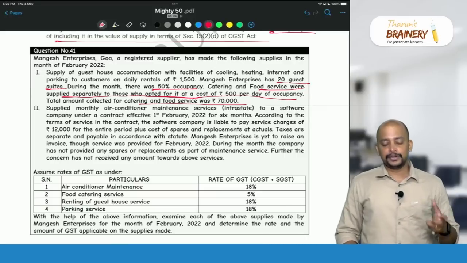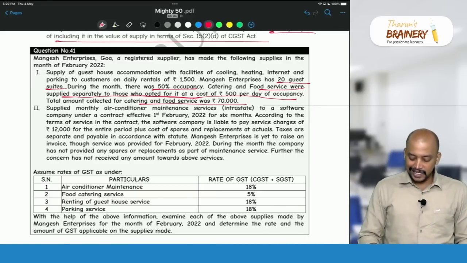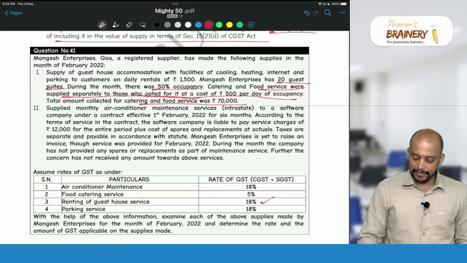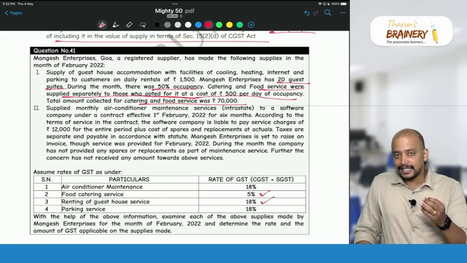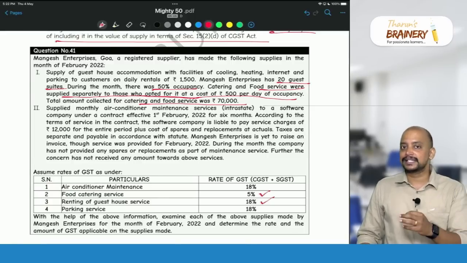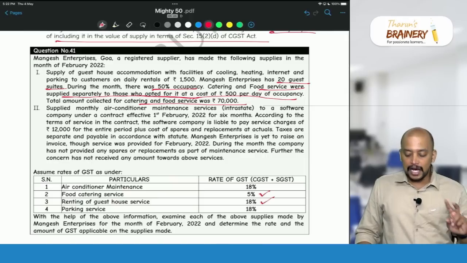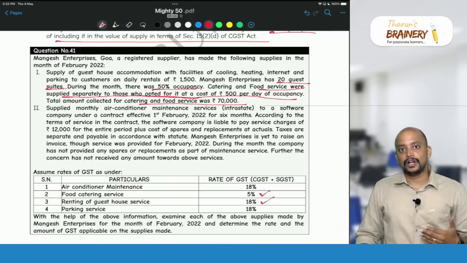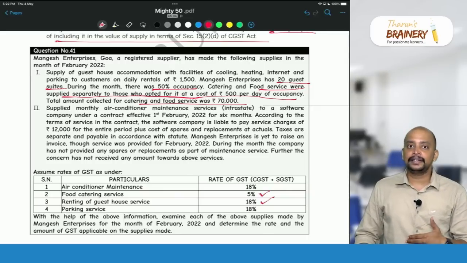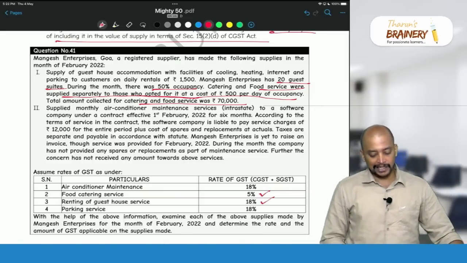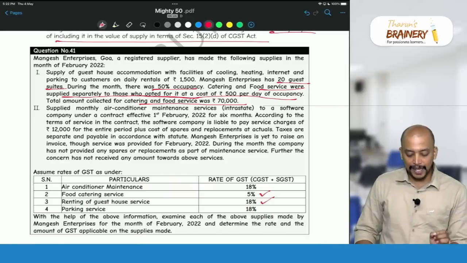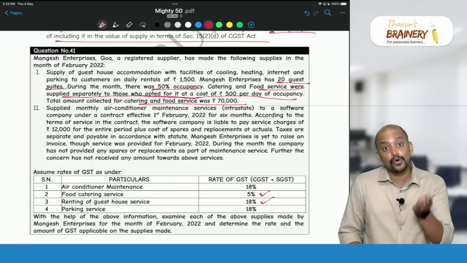Okay. So now here the rate of GST for renting of guest house is 18% and food is 5%. Now is it composite supply or mixed supply? We need to check first. All are taxable. There are two supplies involved, accommodation and supply of food. Both are taxable. Is it naturally bundled? Catering and food service were supplied separately for those who opted.